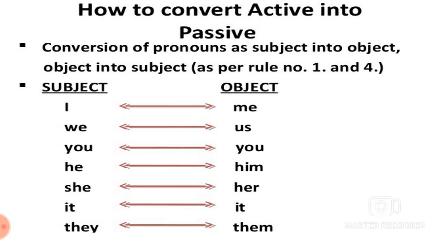Note that when we do not know who does something, there is no need to use by and an object in passive structure. Similarly, by and an object are not required when the object is evident.